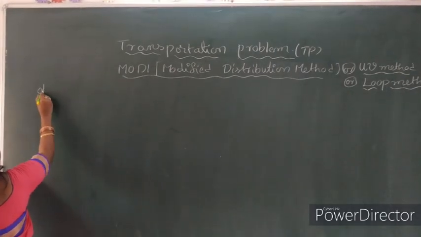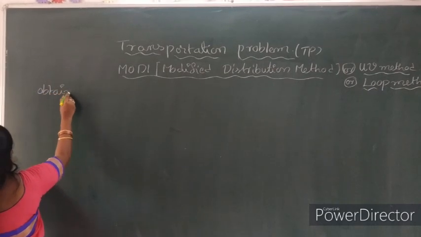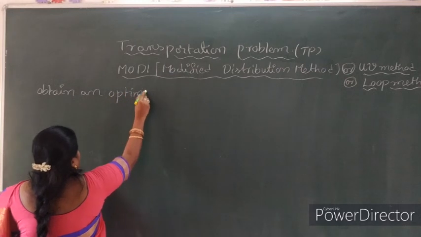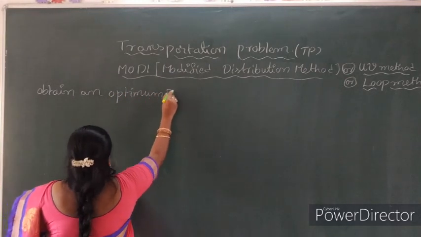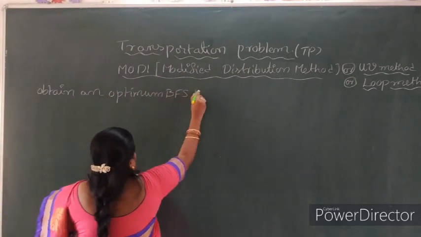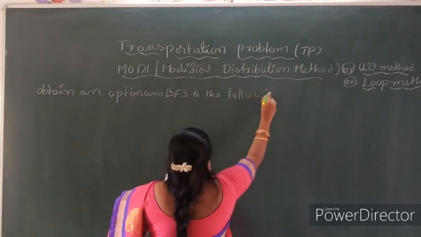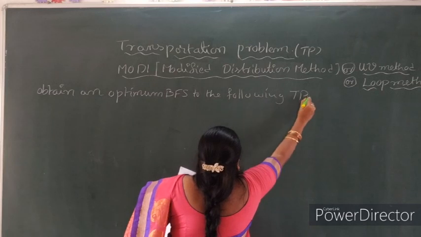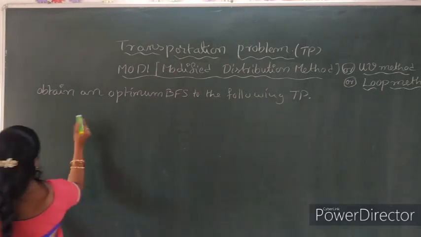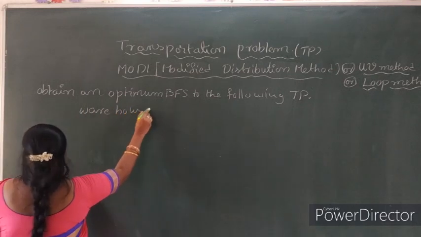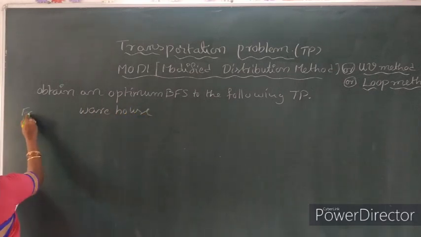Obtain an optimum BFS to the following TP. So what is the problem here? Warehouse, factory.